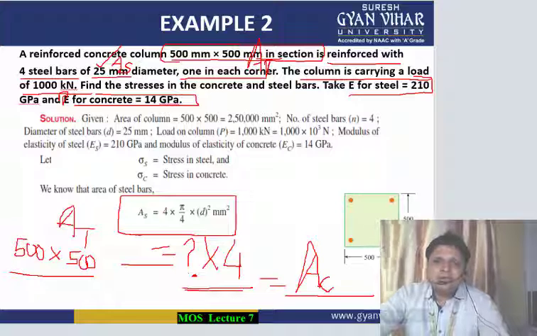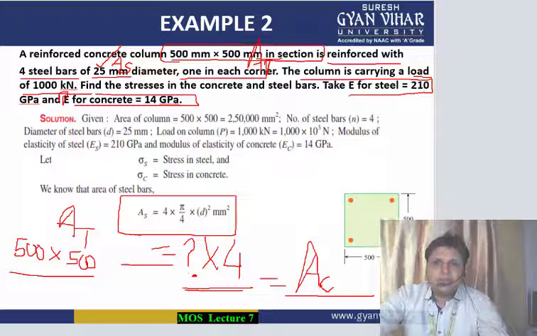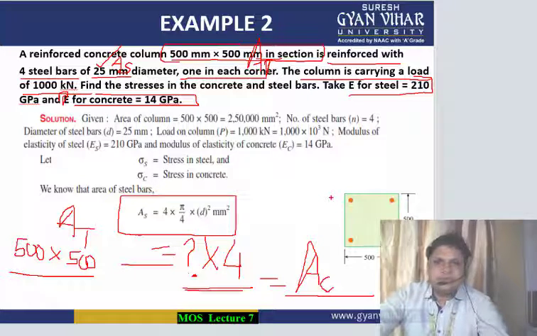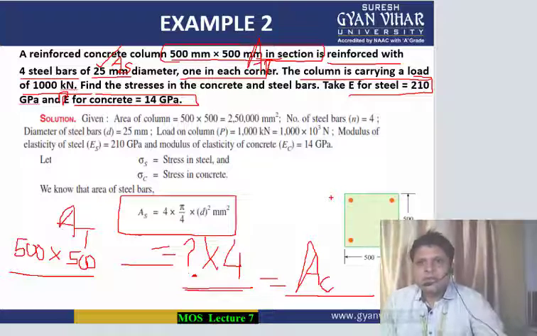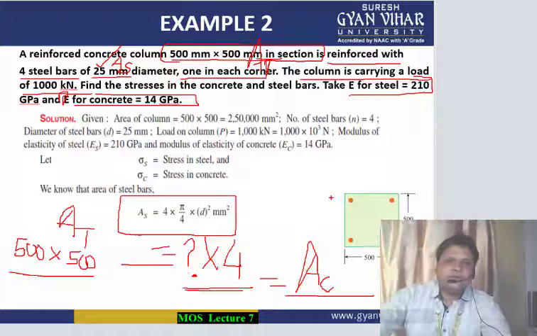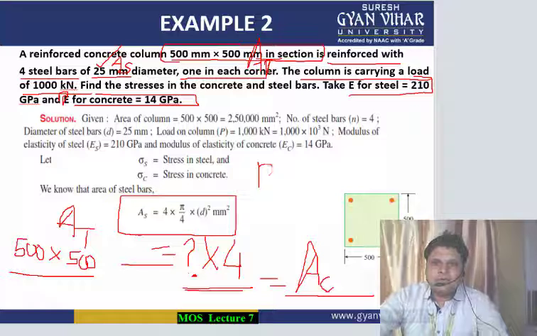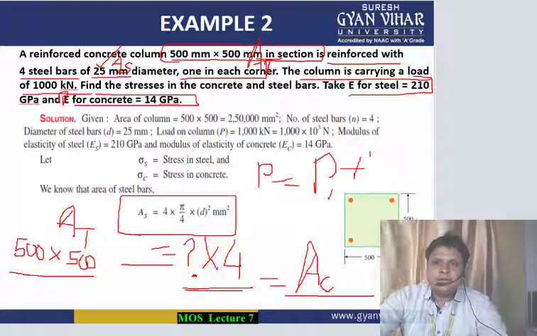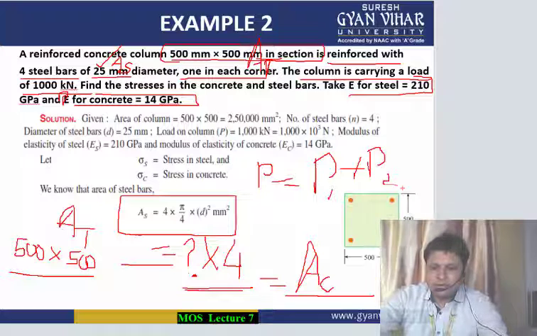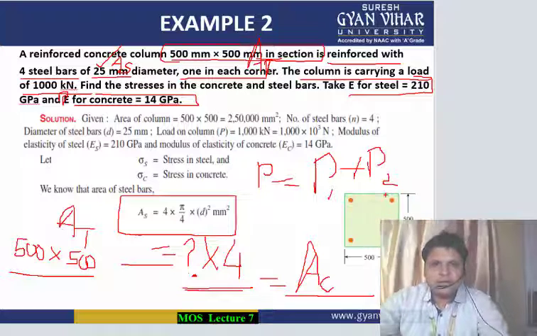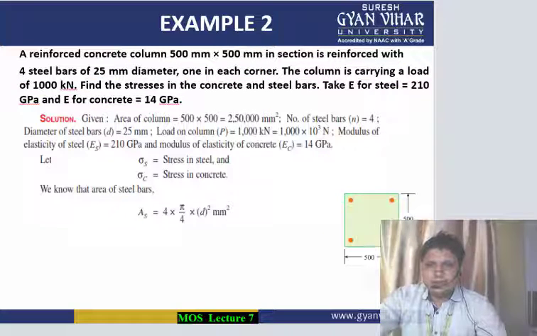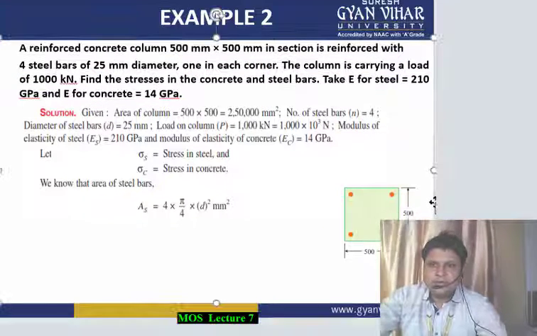And then, since the modulus of elasticity of both steel and concrete is given, from that we can get a relationship between the stresses acting. The second equation which we can get is of load. Total load is given to you. It will be equal to P1 plus P2. This we know, so from this we can calculate it easily. Now let's see the further solution of this numerical.